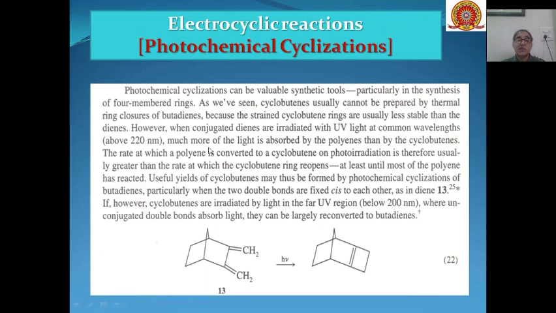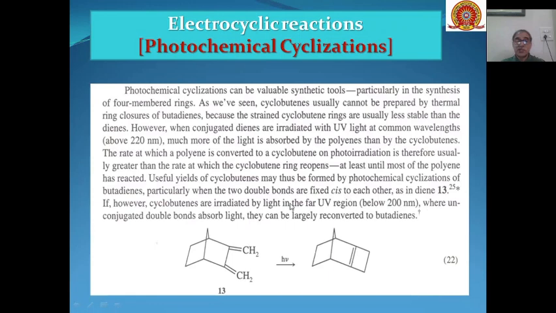However, when conjugated dienes are irradiated with UV light at a common wavelength, about 220 nanometers, much more of the light is absorbed by the polyenes than by the cyclobutenes. So the rate at which the polyene is converted to a cyclobutene on photoirradiation is usually greater than the rate at which the cyclobutene ring opens thermally. Useful yields of cyclobutene may thus be formed by photochemical cyclization of butadienes.